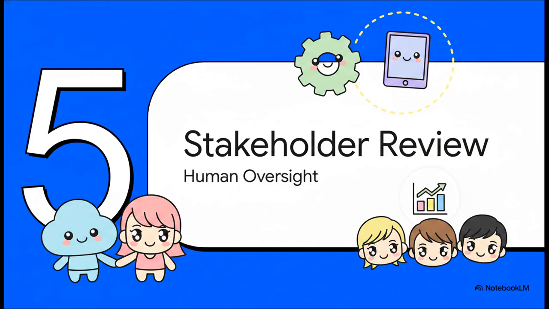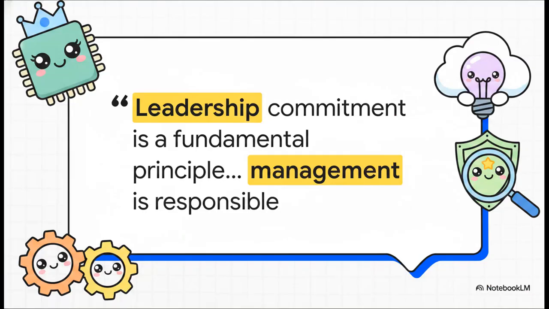Section 5. Stakeholder Review and Approval. We've collected the data, analyzed it, and documented it. But AI governance isn't just about machines. This is where we bring the human element back into the loop. The standard clearly states, leadership commitment is a fundamental principle. Management is responsible for ensuring system performance is effectively managed, documented, and continuously improved. Automated tools are fantastic, but leadership and stakeholder focus are the ultimate safety nets. They give the AI system its ethical and operational compass.